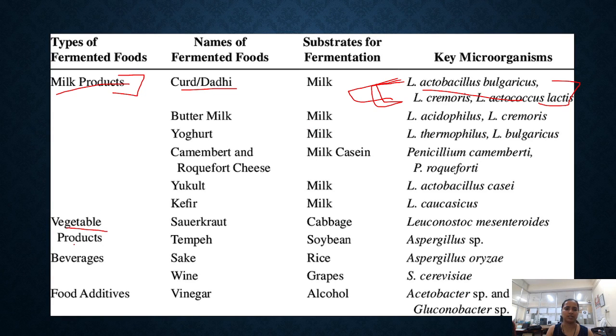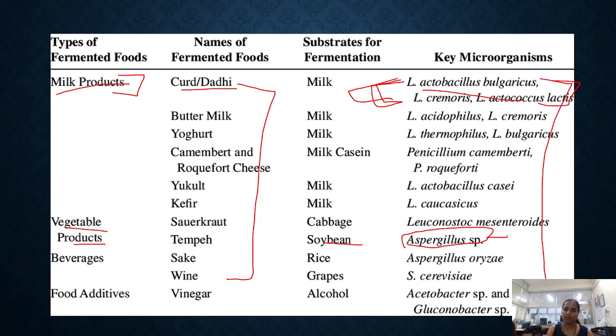Similarly, among vegetable products, tempeh is produced from soybean. For this Aspergillus is used; Aspergillus is a fungus. Saccharomyces cerevisiae is used for wine production. Aspergillus oryzae is used for sake production. Similarly, all these products are fermented foods that are produced using these key microorganisms.